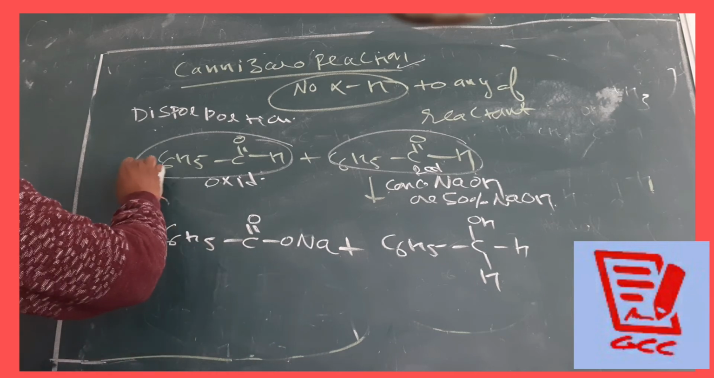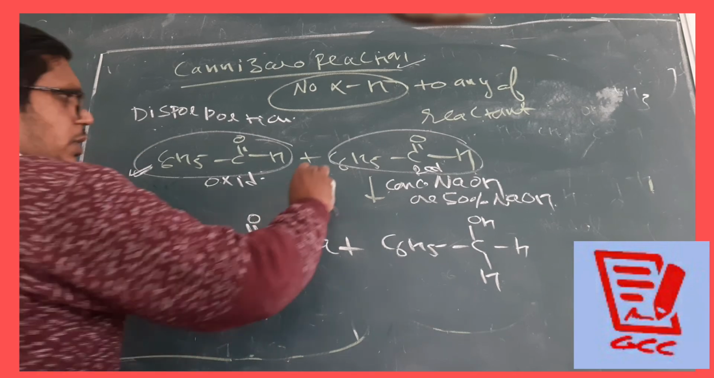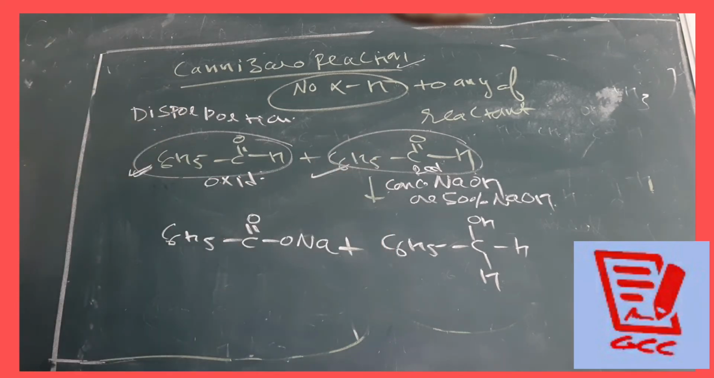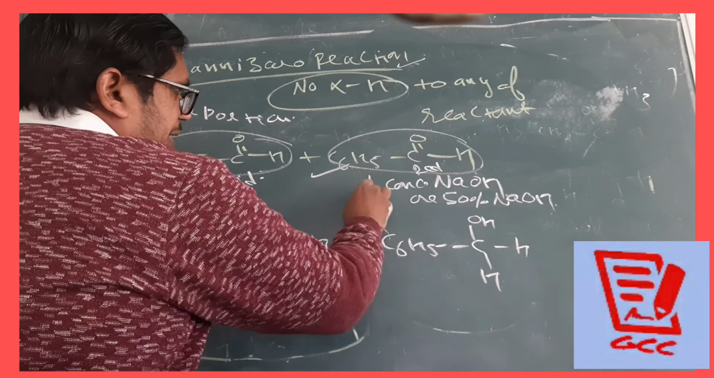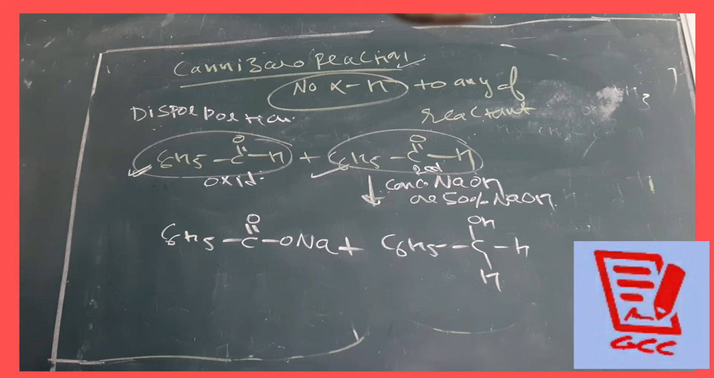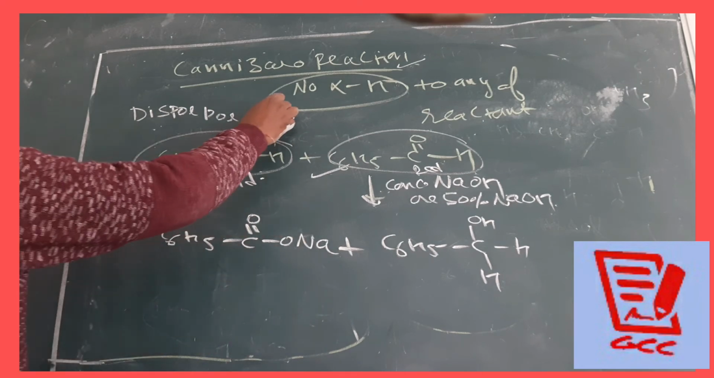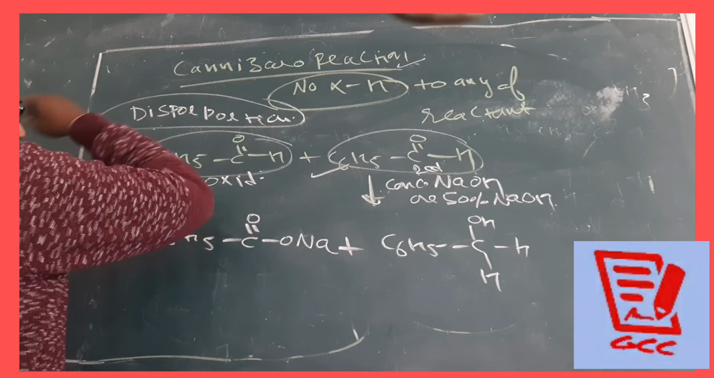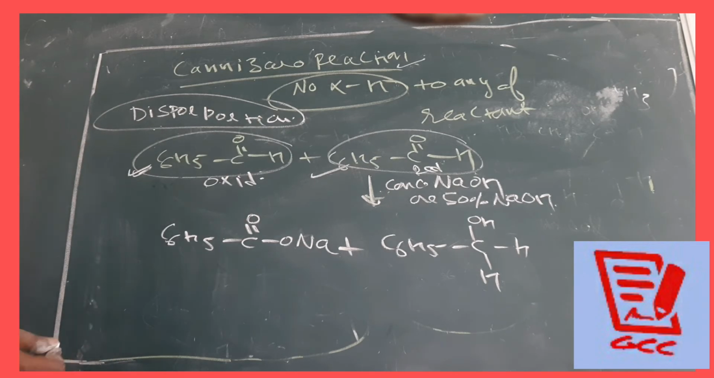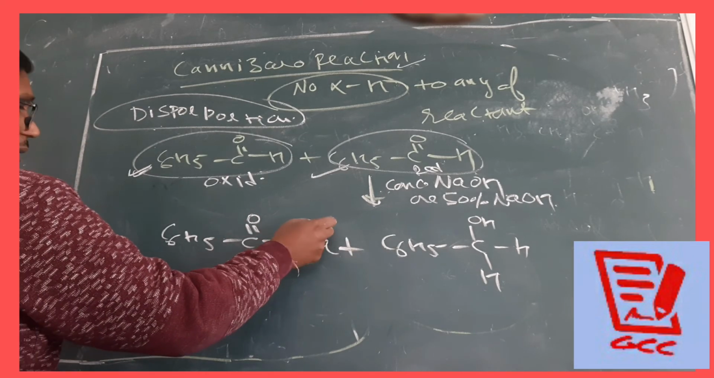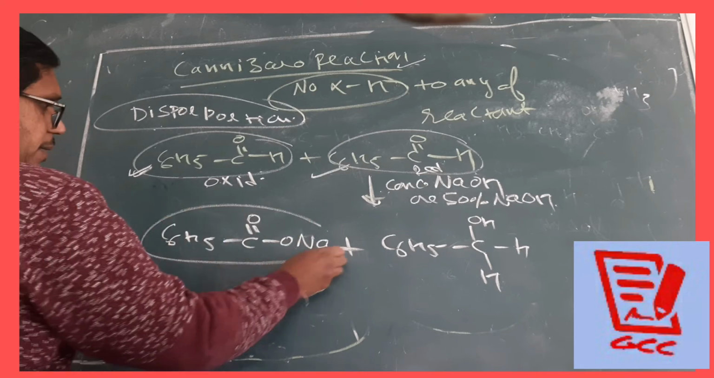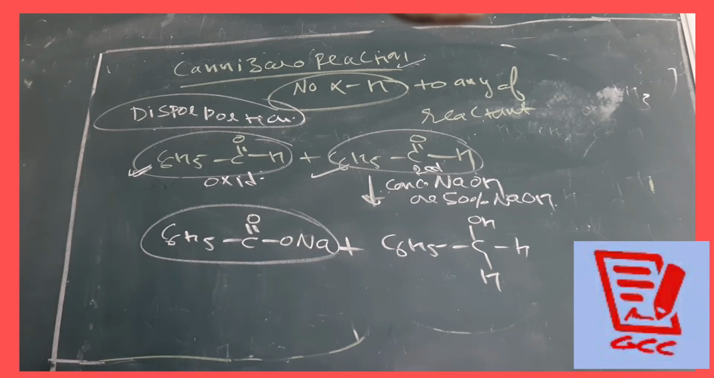Suppose I am taking C6H5CHO and again I am taking C6H5CHO. They both contain no alpha hydrogen, and we give the reaction in concentrated NaOH or 50% NaOH. So this one will undergo the disproportionation reaction. One will undergo this one.